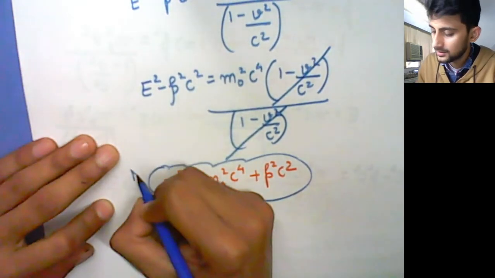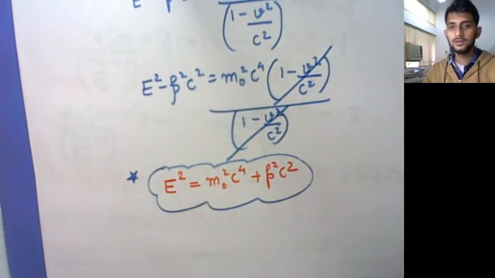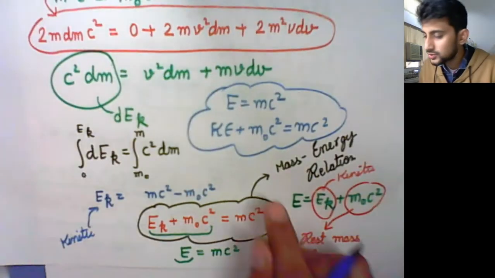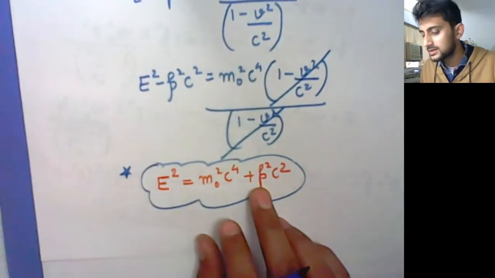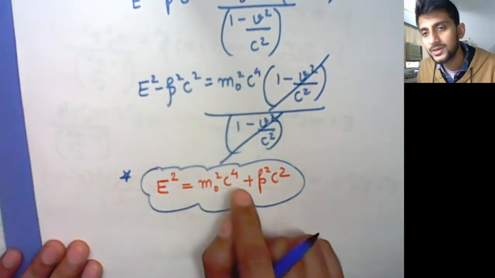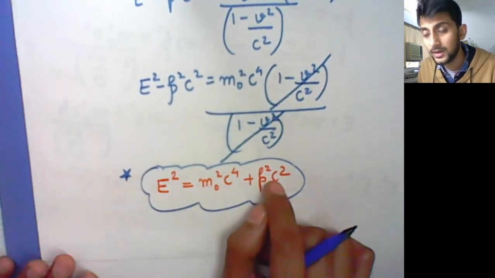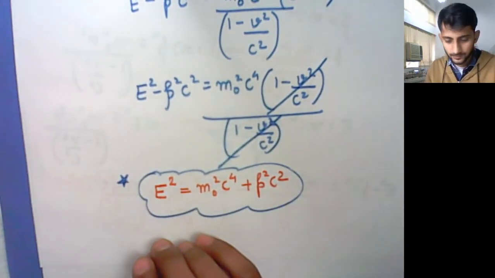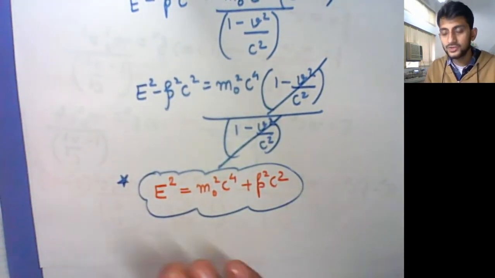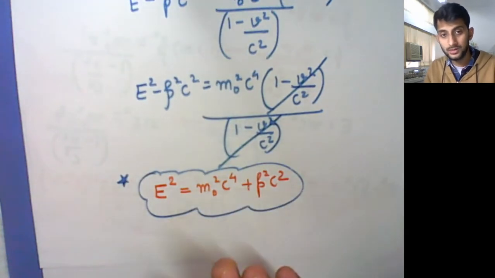Okay, so you mark this. So one relation you had studied was E equals mc square, which is just the energy-mass relationship. This is E square equals m naught square c to the power 4 plus p square c square. This is the energy-momentum relationship. Fine. So this is equation number 2, the second important equation for today's class.